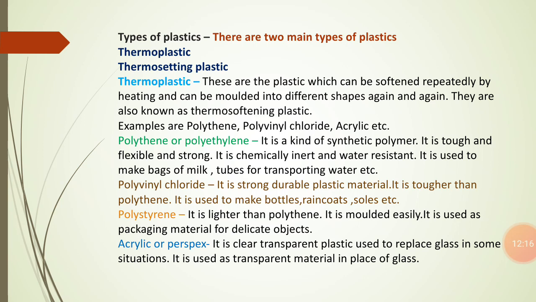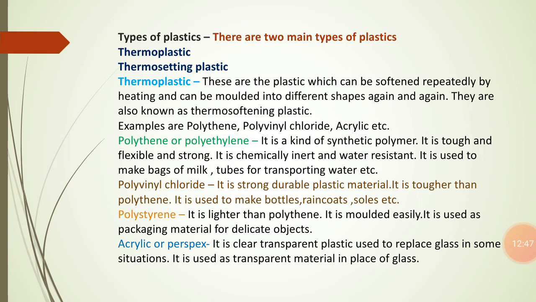Next we are going to study polyvinyl chloride. Polyvinyl chloride is a kind of thermoplastic, and it is tough. It is a lightweight material, very durable, fairly rigid, and versatile also, and it is resistant to acids and bases, and there is no effect of acid and base on it. So these are certain properties of polyvinyl chloride.